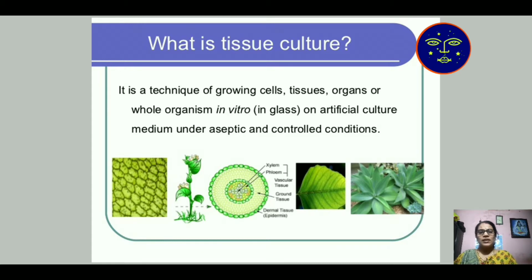In vitro means inside our laboratory on artificial culture medium under aseptic and controlled condition. Aseptic means 100% virus and bacteria free plant under the control of light, temperature, etc.